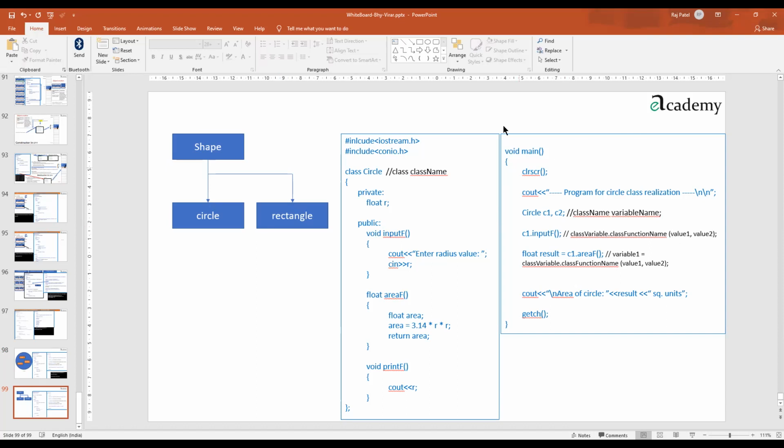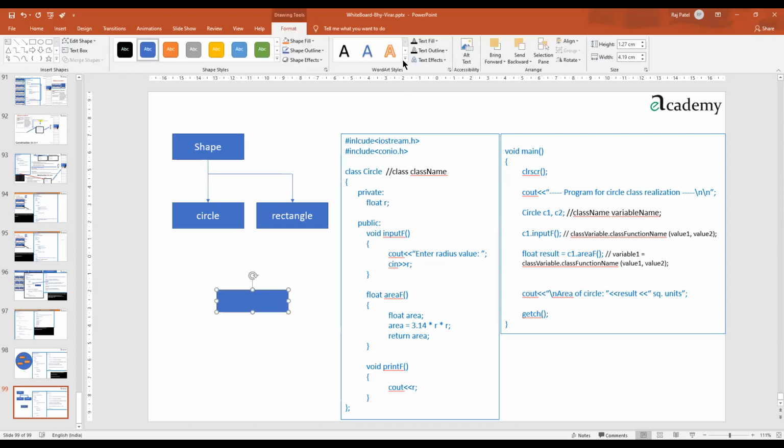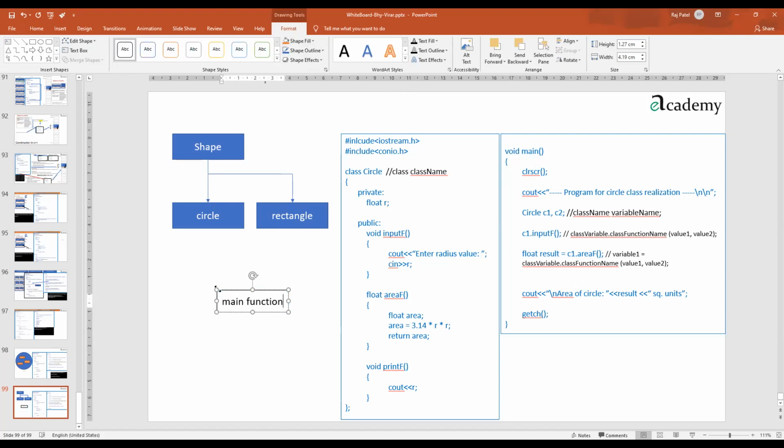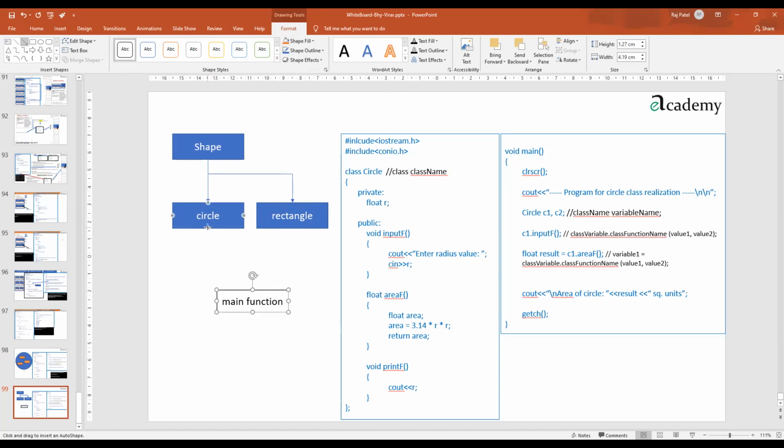And this void main, I'll just draw it with an empty bracket basically. Means no arguments. If the main function has a certain work related to circle, then it will just go to it. It can just avail that feature directly from circle. If it wants more features, then it can directly get them from rectangle.